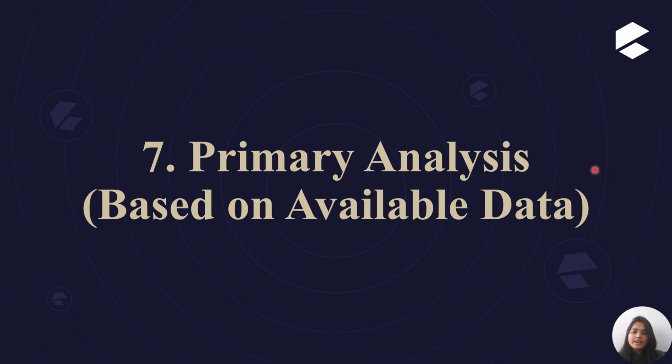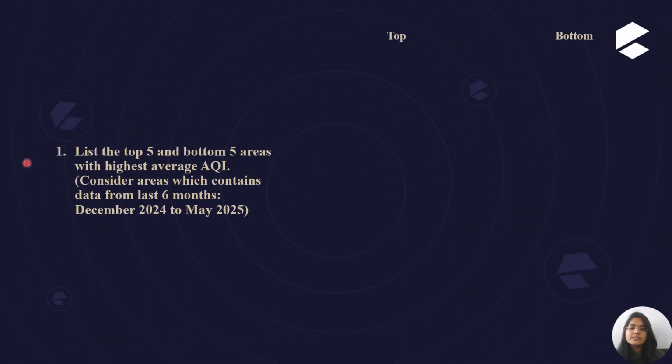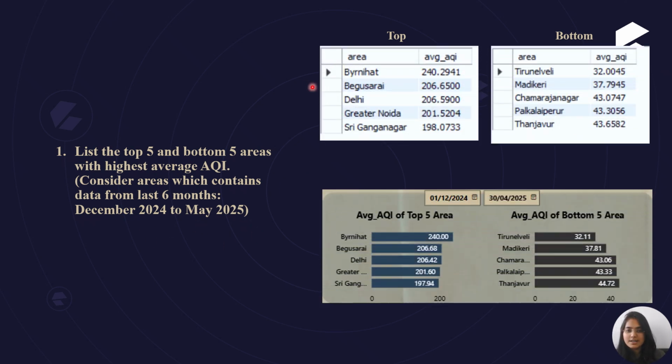Now move on to the primary analysis. This analysis is based on the available data. The first question is, list the top 5 and bottom 5 areas with highest average AQI. The data considered is between December 2024 and May 2025. So this is the analysis of the project. This is the top average AQI area, and this is the bottom AQI area. Bernihard has the highest average AQI, and Tirunelveli has the lowest average AQI.